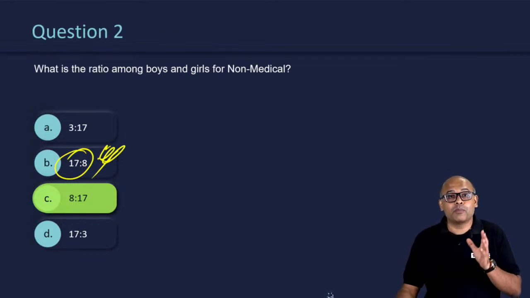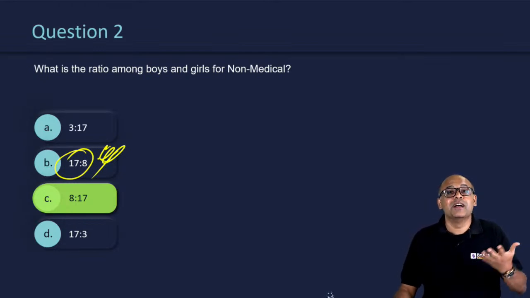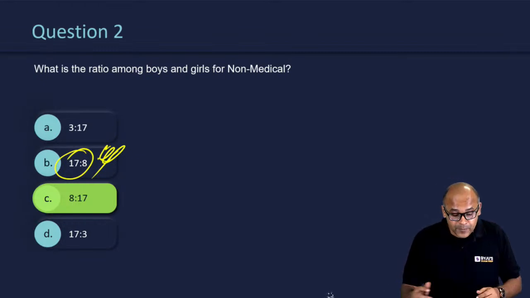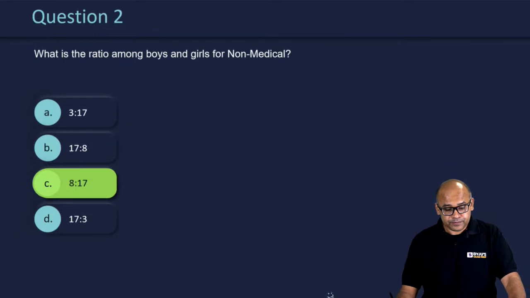I'm sure not many of you would have made the same error that I did, but it doesn't matter whether I make an error or not, because I'm not going to get into any of these NLUs, right? I'm just doing it for analysis. But yes, the correct answer happens to be 8:17, which is option C.